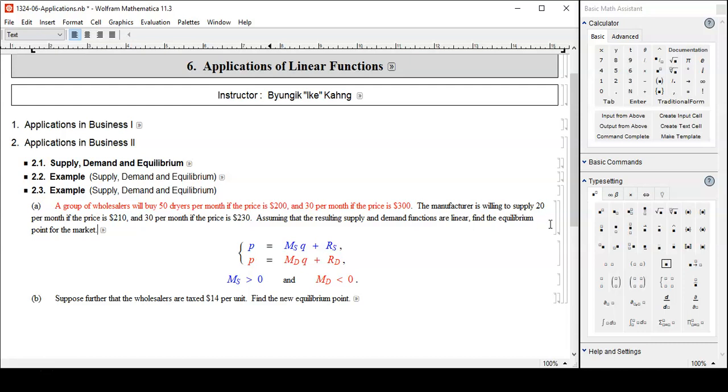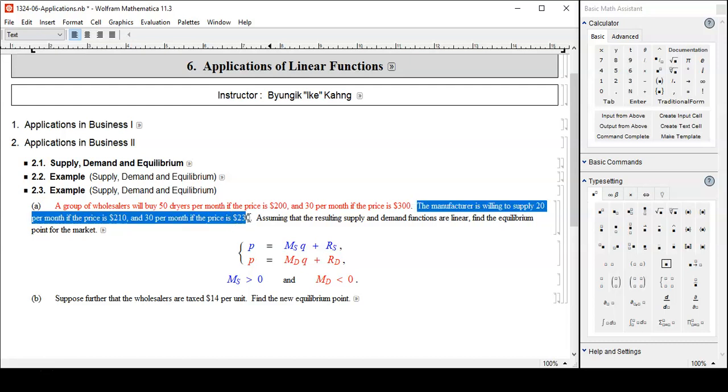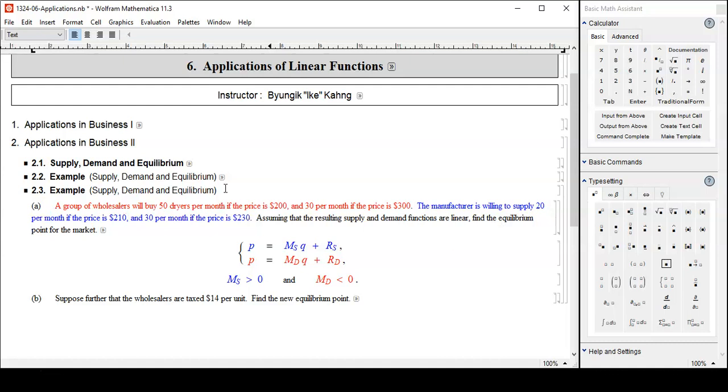Now the manufacturer is willing to supply 20 per month if the price is 210, and 30 per month if the price is 230. Manufacturer, that's supply side. Make sense? So red is demand side, blue is supply side. From this red sentence, you can determine red, and from this blue sentence, you can determine blue. Am I making sense?